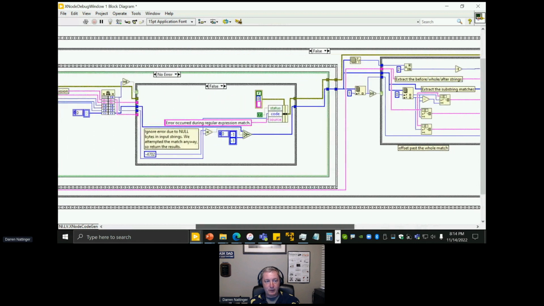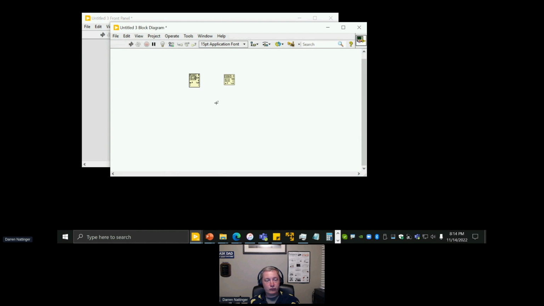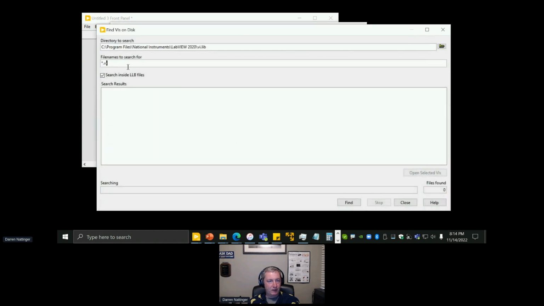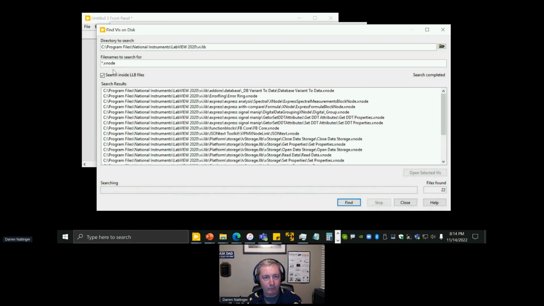But that is an example of an X node, all right? Now, I'll bet your first question, if you've never heard of these before, is what other things in LabVIEW are X nodes? That would have been my first question. Well, let's see. I am going to search in the vi.lib of my LabVIEW for X node files, and we can see, oh my goodness, there are several X nodes in my LabVIEW.